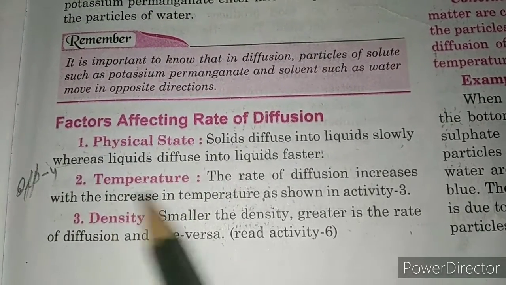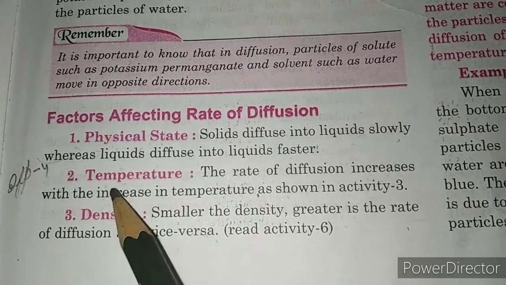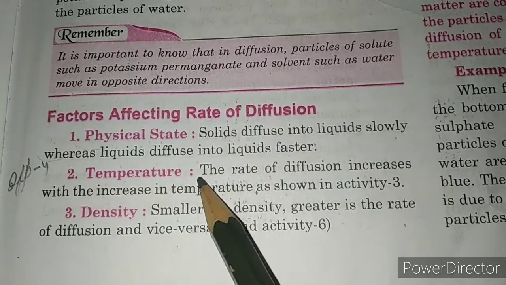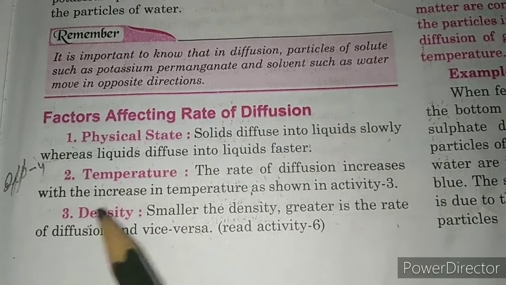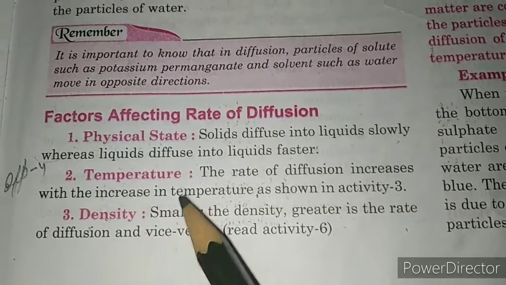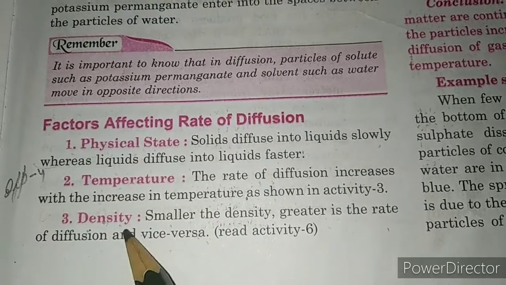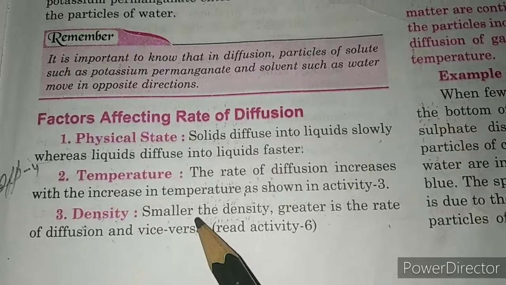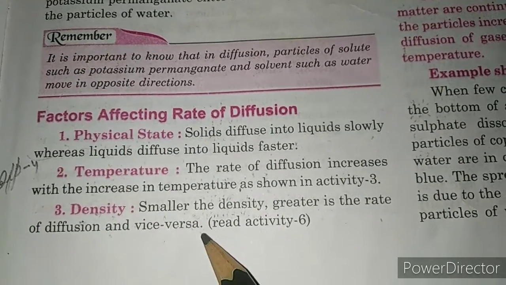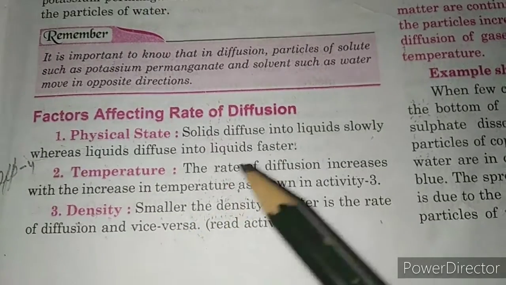Now here, temperature. Diffusion is directly proportional to temperature. It means when we increase the temperature, the diffusion increases. When we decrease the temperature, diffusion decreases. Density. Next one is density. The diffusion is inversely proportional to density. It means when we increase the density, diffusion decreases, and when we decrease the density, diffusion increases, right?